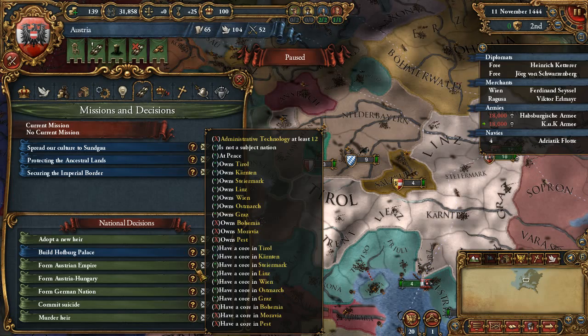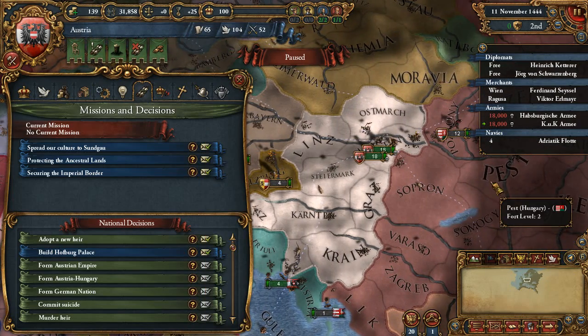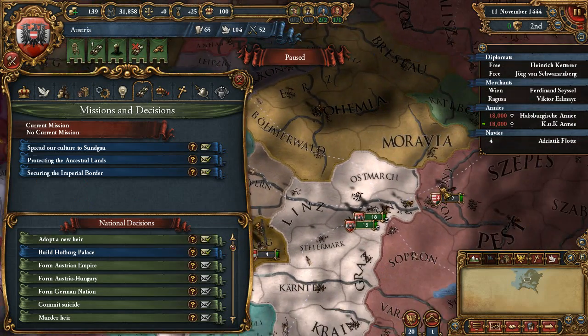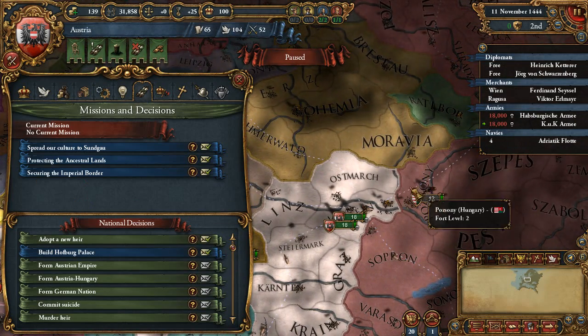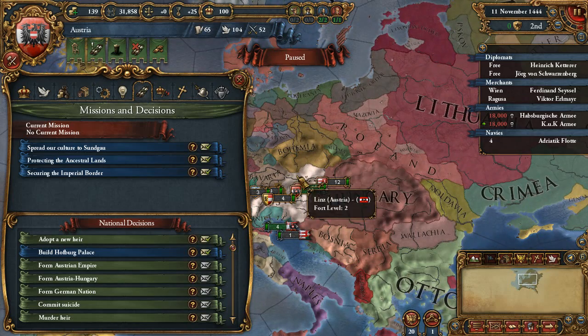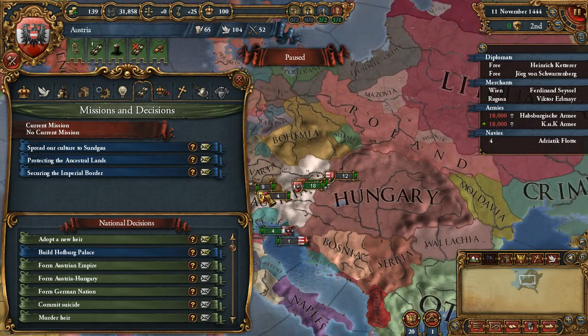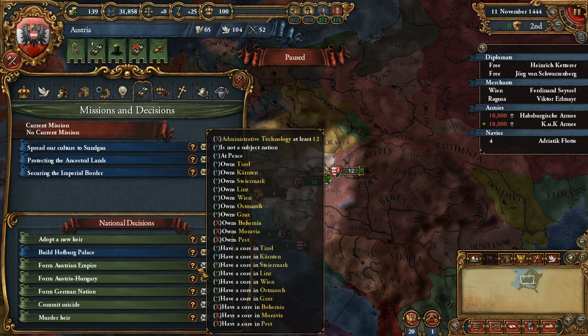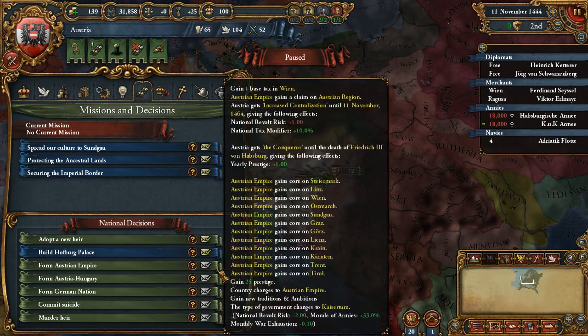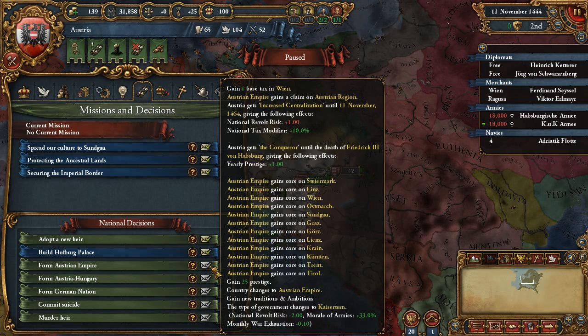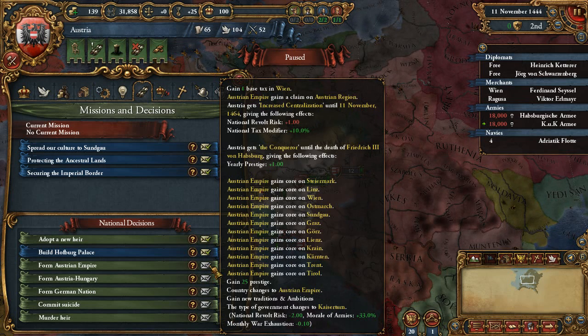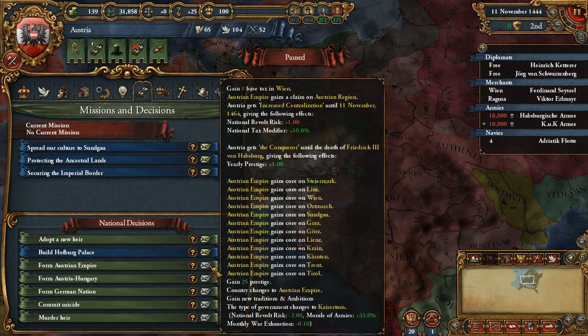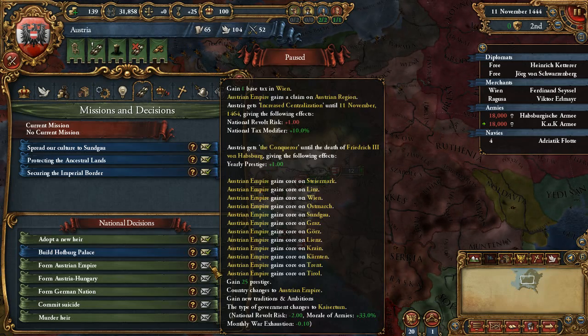So we have to own Bohemia, Moravia, and Pest. So basically, expand into Bohemia, expand into Hungary, and have core there. Admin tech at least 12. So we become Austrian Empire. Aha. Gain 1 base tax in Vienna. Austrian Empire gains a claim on Austrian region.